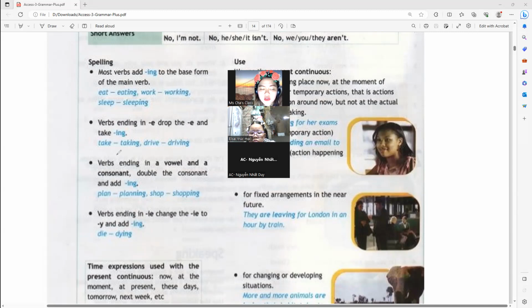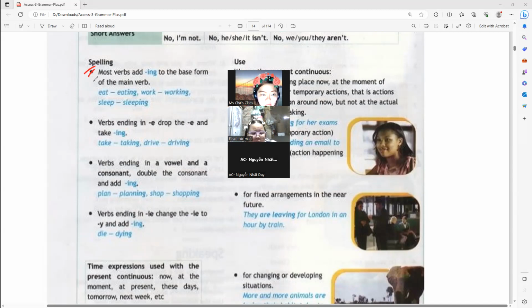So when it comes to verb plus ing, some of them have changes too. Like on the first one, most verbs add ing to the base form of the main verb. Eat, eating, working, sleeping. As simple as adding the ending ing.